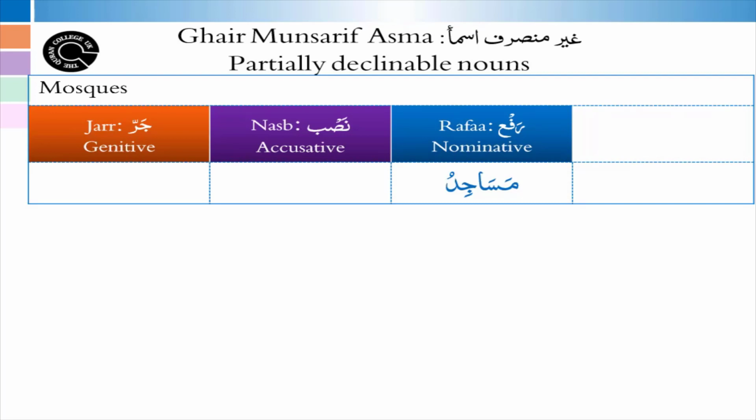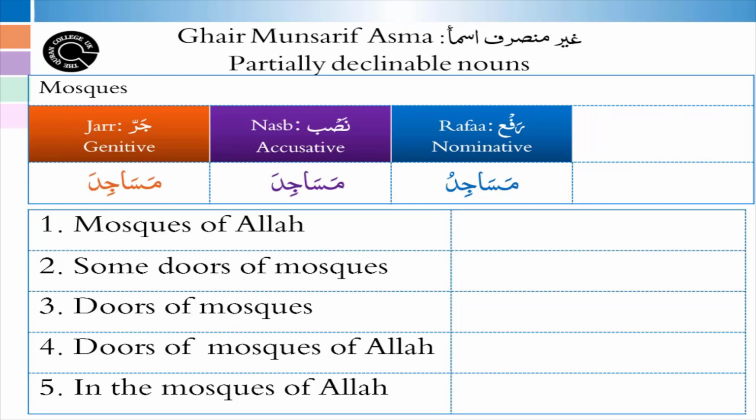The second exception can be seen here. See five different examples of the word masajid in a mix of phrases. So masajidullah is for the Mosque of Allah. In the second example, the construction is an indefinite genitive phrase. Due to its partially declinable nature, it will not accept kasra like the first case. In the third example, the word is a definite noun, used as mudaf ilayh. Within the construction, mudaf ilayh has to take kasra as it has a preceding al. So it is the first exception we have learned before. Now the fourth example is an extended genitive phrase. We say the doors of the Mosque of Allah.